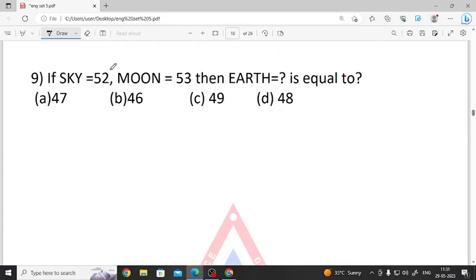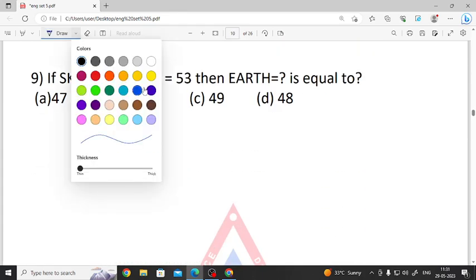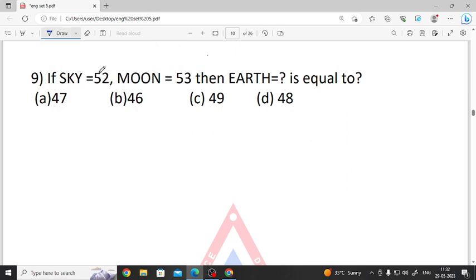Okay, so again this is about relation. What is given? Sky is equal to 52, moon is equal to 53. So what does earth give us? So I am writing here sky. So what is the place value of S?